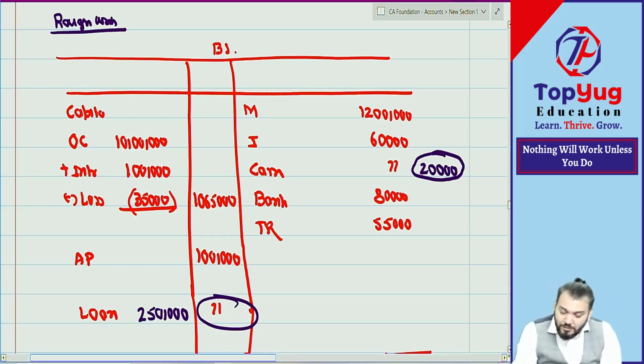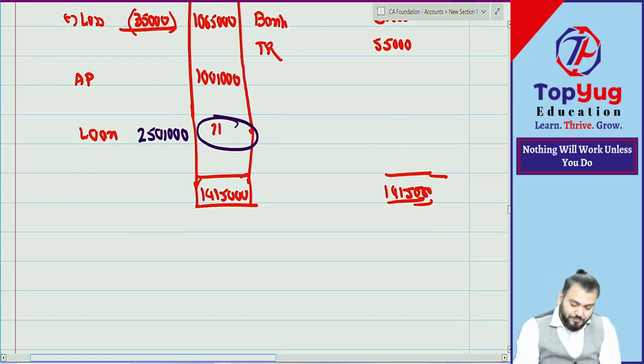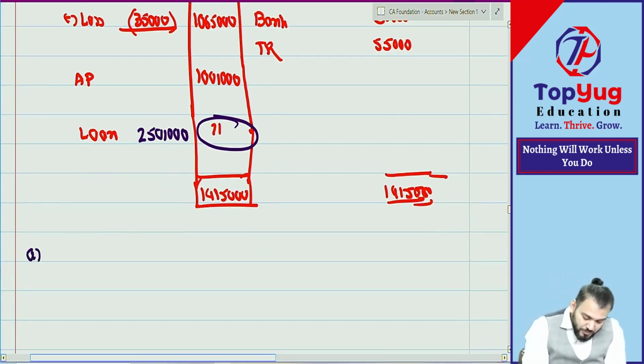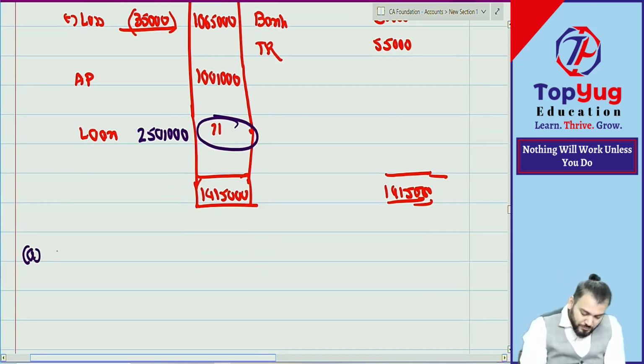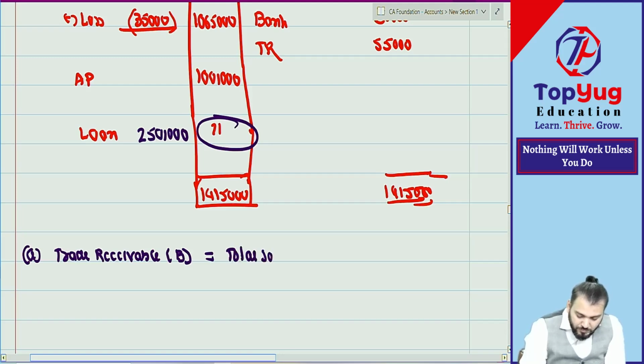Now let us come to what we calculated first. First we calculated trade receivable. Write it down. Trade receivable, B, is equal to total sales minus amount collected.